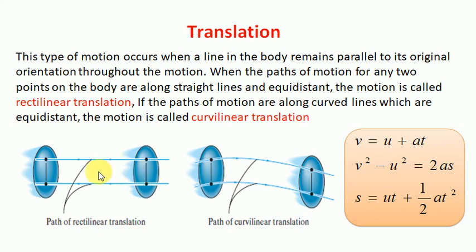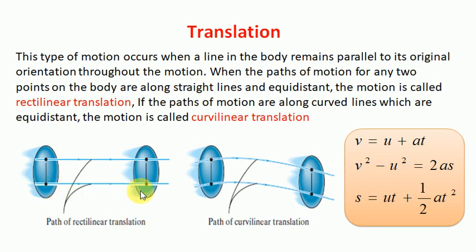Now while covering a certain distance under pure translation, each particle will follow a certain path. If that path followed by the particle is a straight line, we call it rectilinear translation. Keep in mind, under pure translation every particle will have a path which is parallel to each other. You can see this is particle 1, this is particle 2.